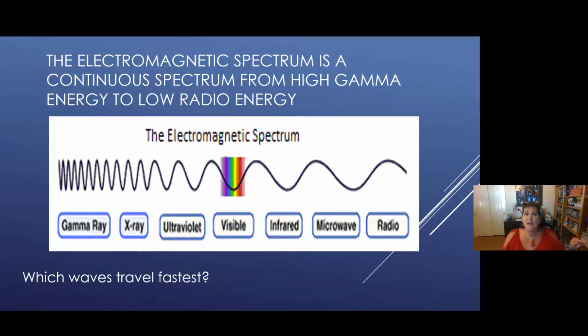Next to that, getting lower in energy still is microwaves, like in a microwave oven. And then last on our list with the longest wavelength and lowest energy is radio waves. Now, radio waves hit us all the time. We're not melting, we're fine. So radio waves, microwaves, infrared, and visible, they hit us all the time. They're not as dangerous as the first three.